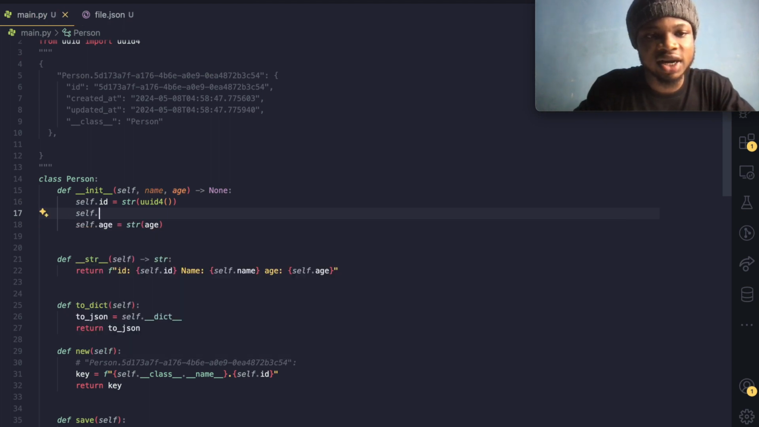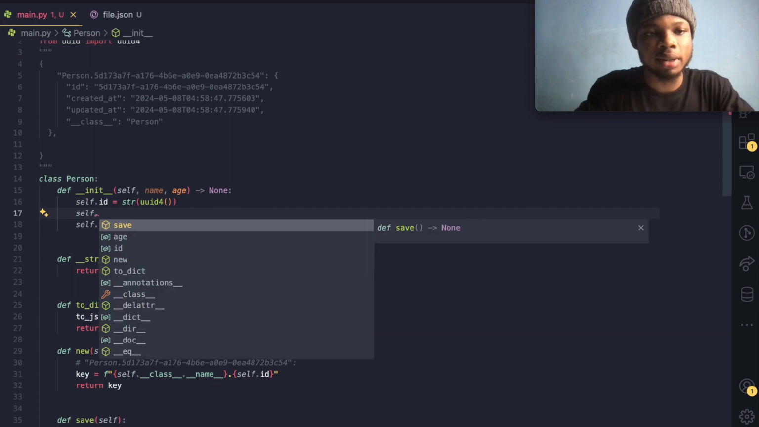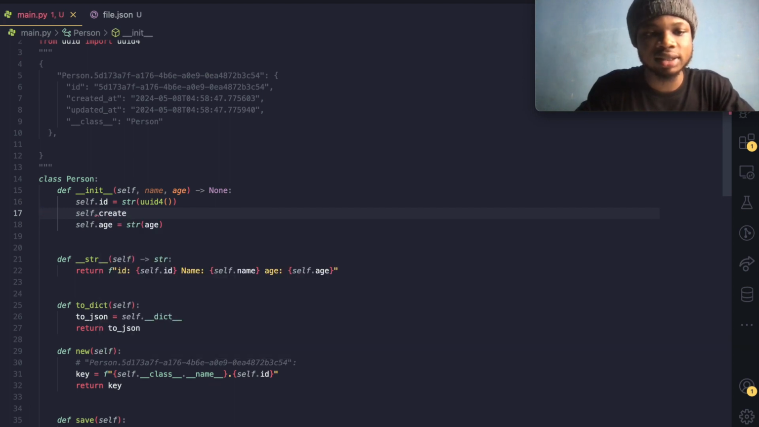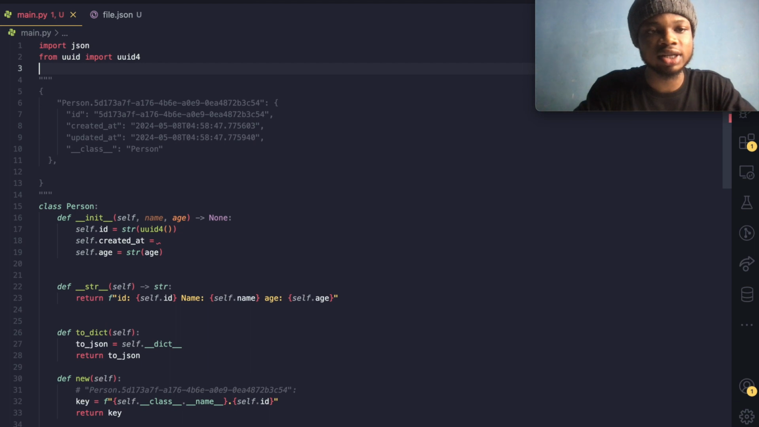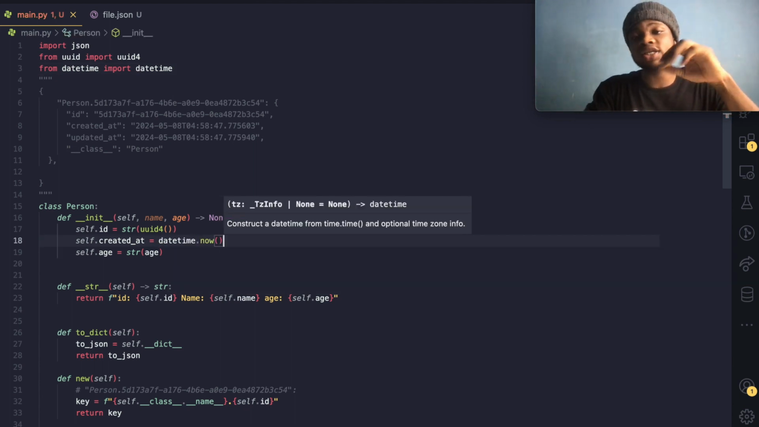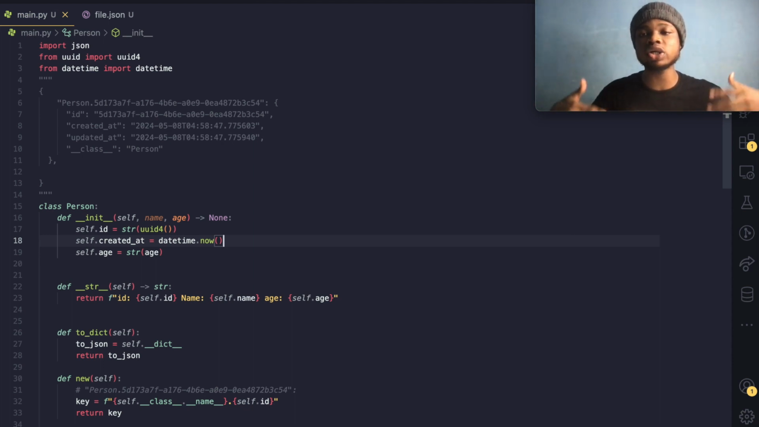Let's have self.created_at equal to, so for that we need a datetime object model, definitely. So we do from datetime import datetime, right? So we could just come over here and do datetime.now(). And why do we need this datetime? We need it so that we can know the actual time that an object was created.